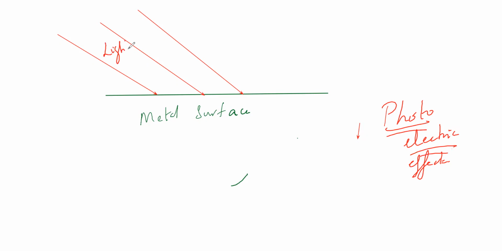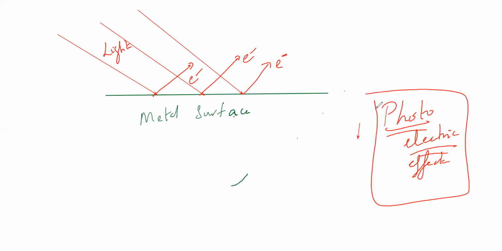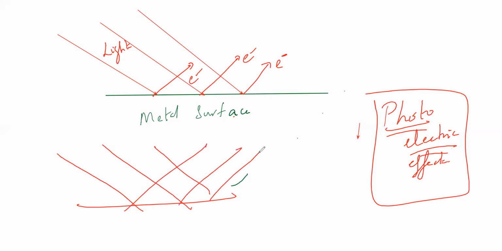When light is passed onto the metal surface, what happens? Electrons are released from the surface. Electrons escape from the metal. This is called the photoelectric effect. To remember, draw a metal surface, light is coming to it, and what is escaping? Electrons. That's all. Is everyone clear?